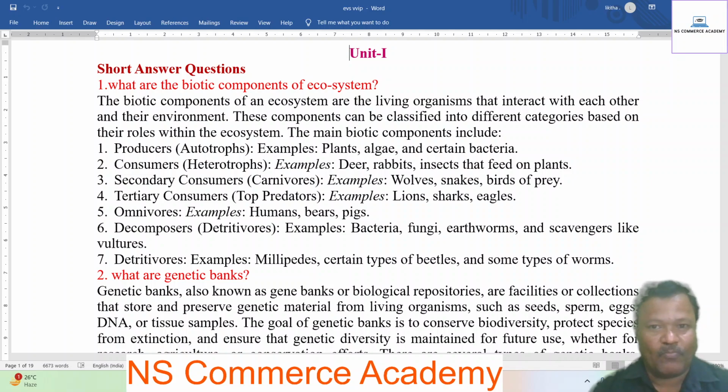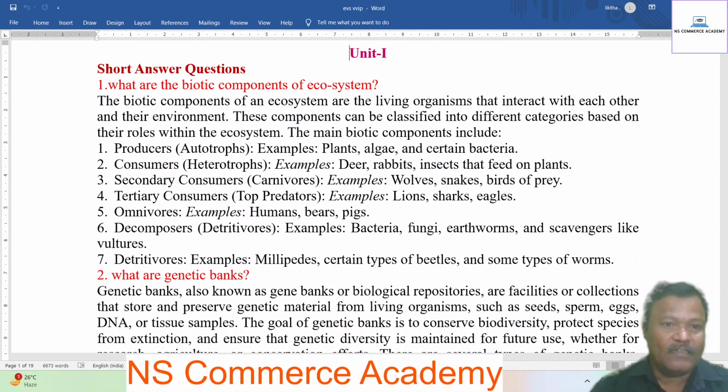The main biotic components include producers, autotrophs, example plants, algae, and certain bacteria. Consumers, heterotrophs, example deer, rabbit, insects that feed on plants. Next, secondary consumers, carnivores, example owls, snakes, birds of prey.